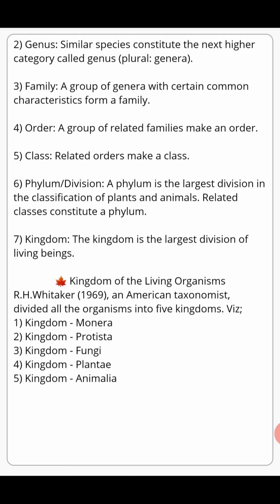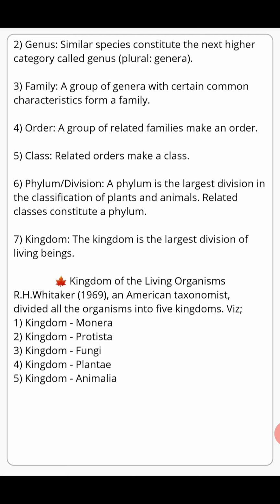First, we studied the basic unit of classification, that is the smallest unit of classification called species. Species is the group of living organisms having similar morphology and which can breed in between themselves. For example, the entire human beings of this earth belong to the same species.